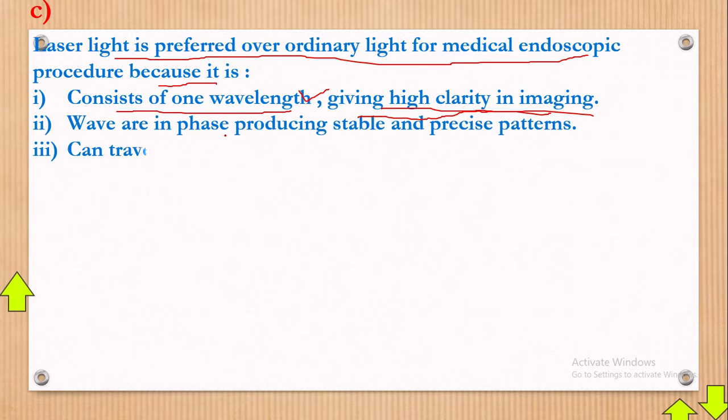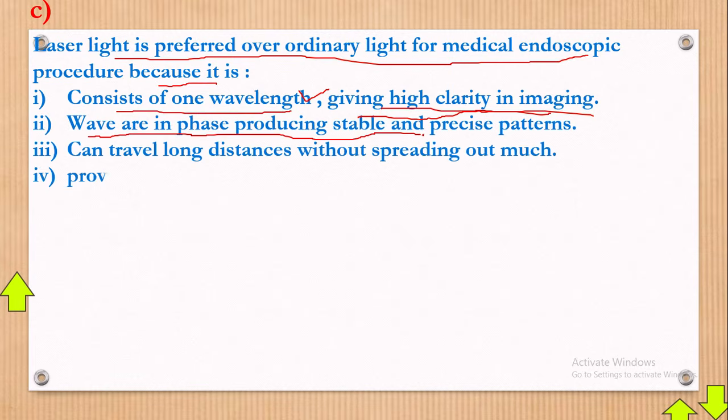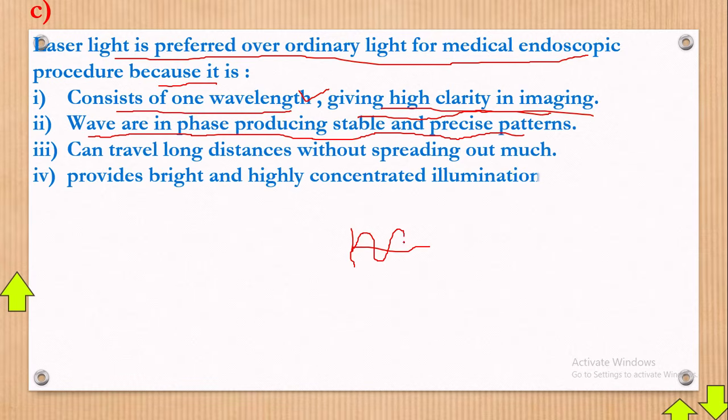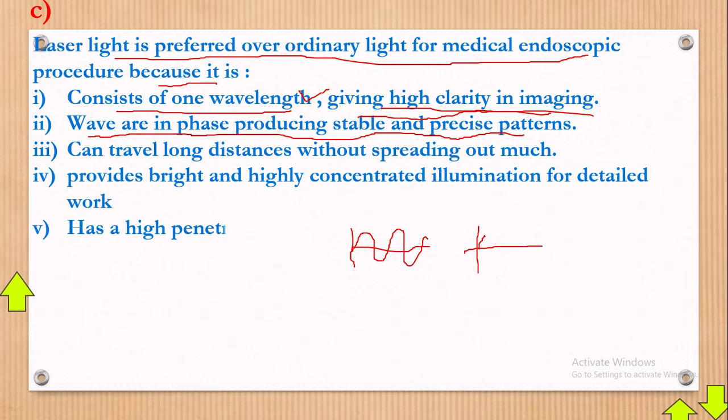Next, some of these are self-explanatory, so I may not bother to explain all of them. The waves are in phase, producing stable and precise patterns. In phase means like this, it must be like this. Out of phase means this one is big, this one is small, like that. Then it provides bright and highly concentrated illumination for detailed work.